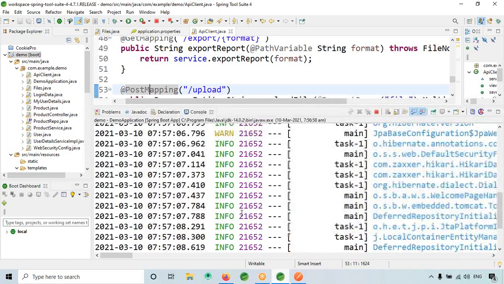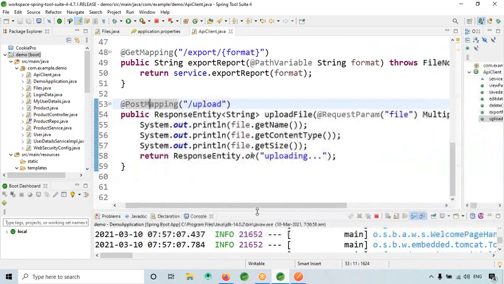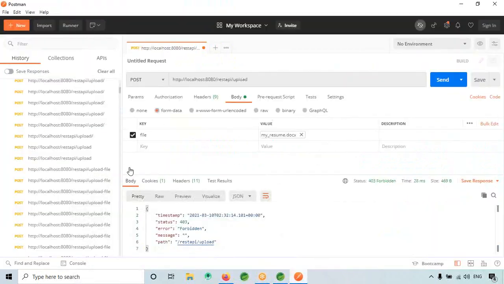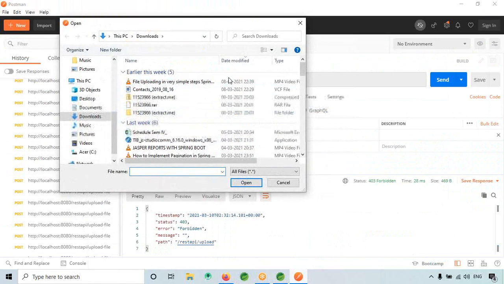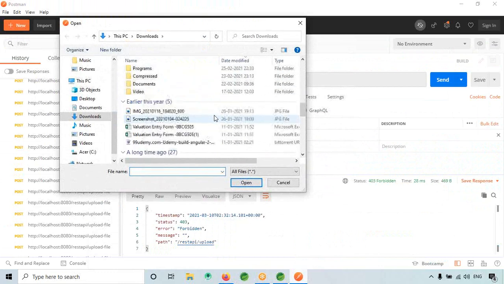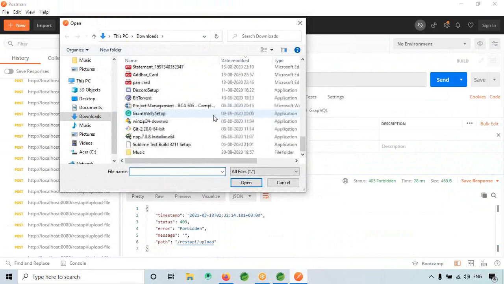Specific error I am getting? No. Okay, maybe file I will change. Select files.